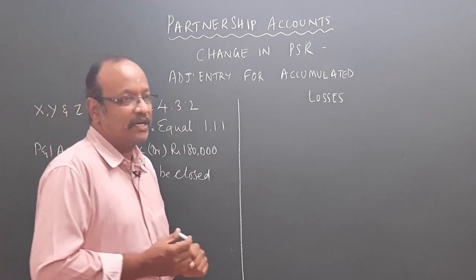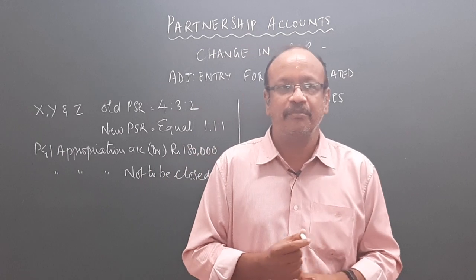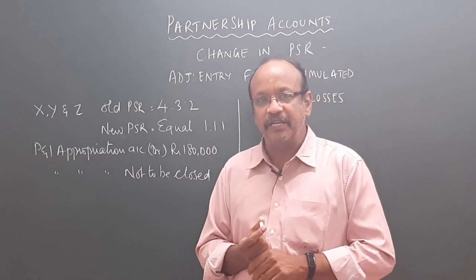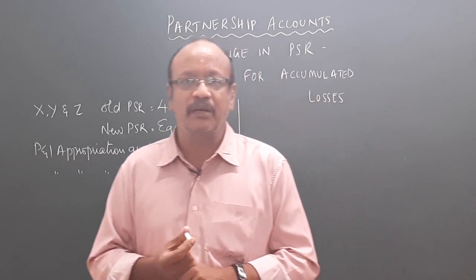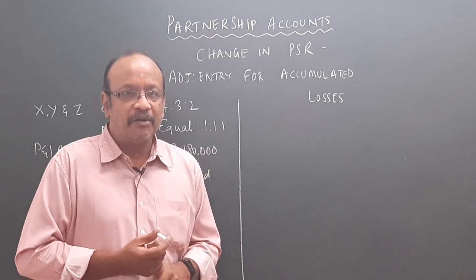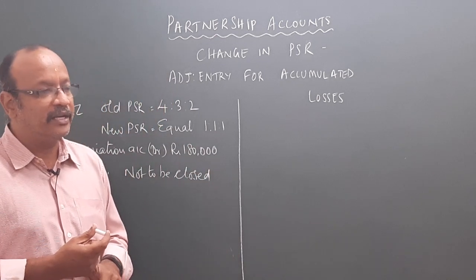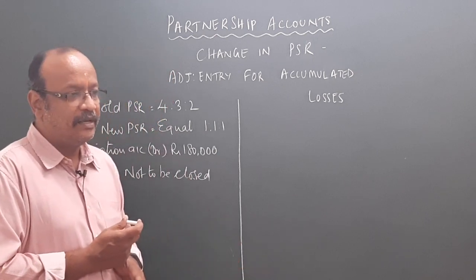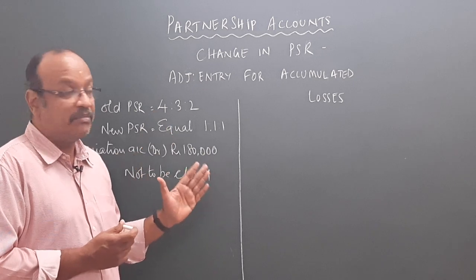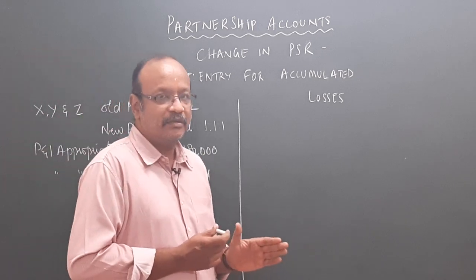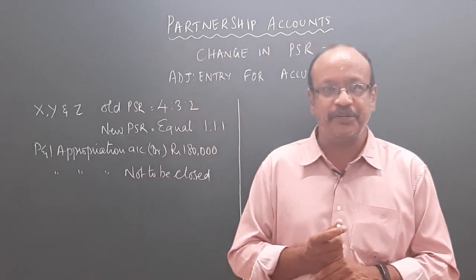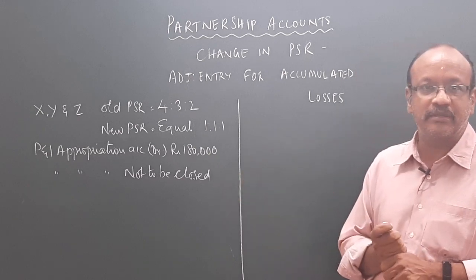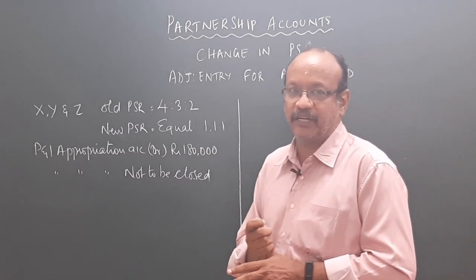Maybe it is in the form of profit and loss appropriation account which shows a debit balance, or maybe it is a deferred revenue expenditure, for example, advertisement suspense account. Advertisement suspense account will normally appear on the asset side of the balance sheet. It is actually an accumulated loss. So this accumulated loss account must be adjusted in the books if there is a change in the profit sharing ratio and the partners decide that they are not going to close the accounts in the books of accounts.